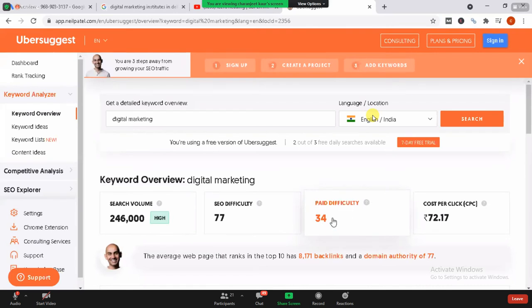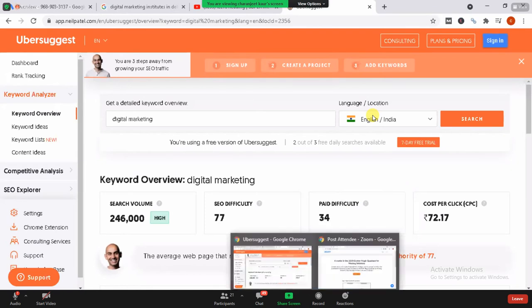Now paid difficulty says that if I'm going to pay to Google, there is a 34% chance that I'm going to face difficulty in ranking this keyword higher on Google search engines. And also, if I'm going to go for this website, I need to pay 72.17 rupees to Google per click. Okay, if a user is coming to my website and clicking on it, I need to pay 72 rupees per click on that. I have explained this to you in the earlier section itself.